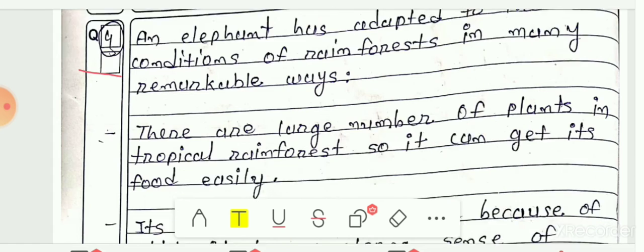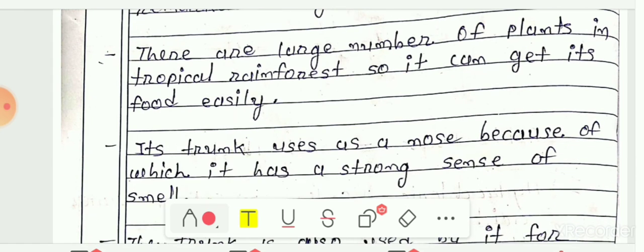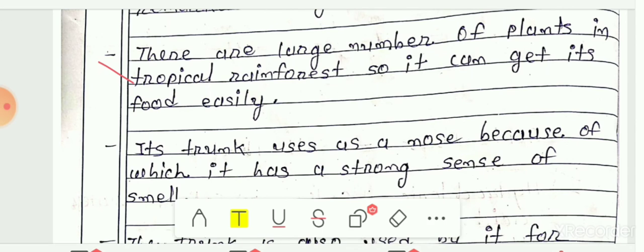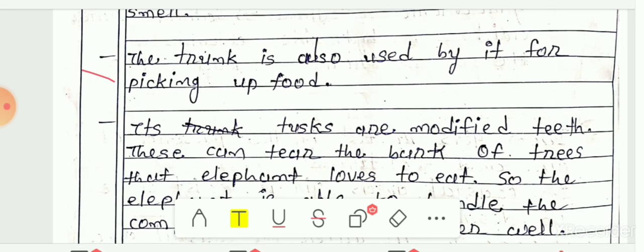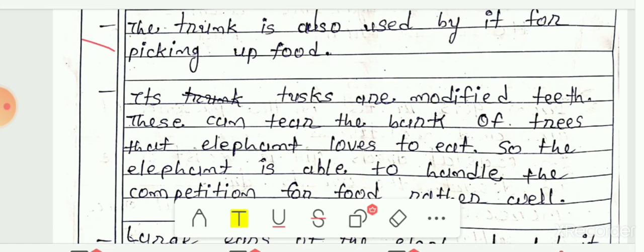First, there are a large number of plants in the tropical rainforest, so it can get its food easily. Next, its trunk is used as a nose, because of which it has a strong sense of smell. Next, the trunk is also used for picking up food. To pick the food from the ground, it uses its trunk.